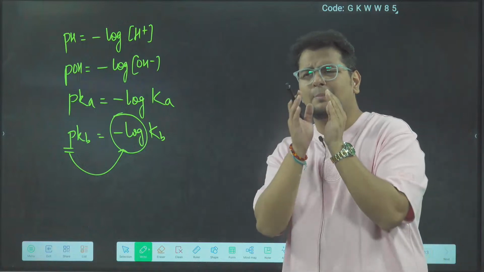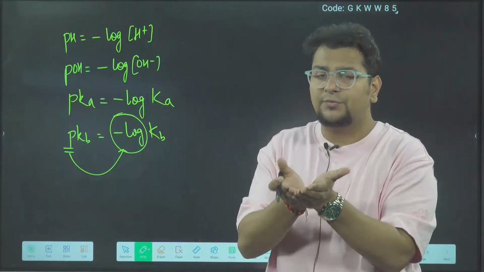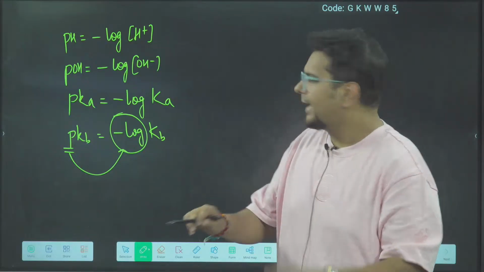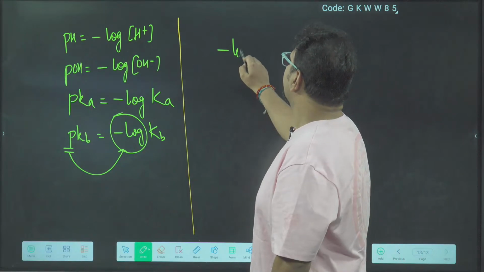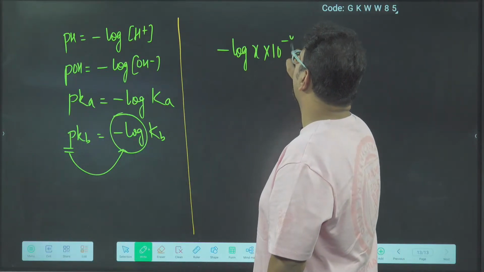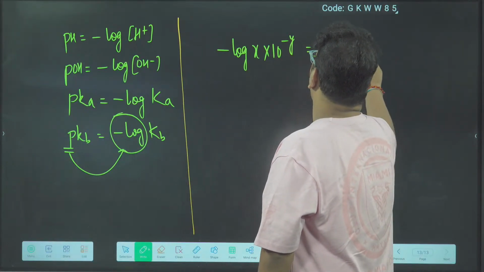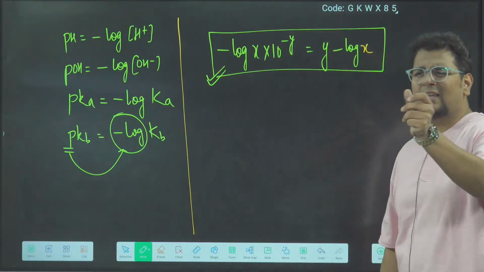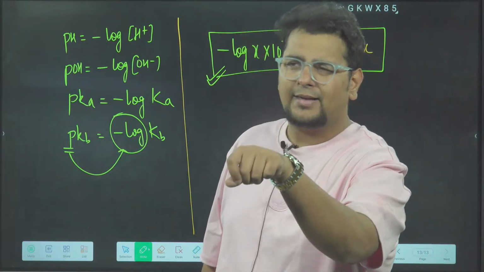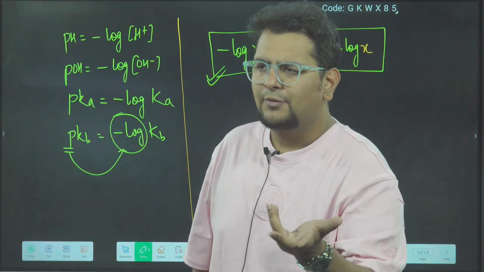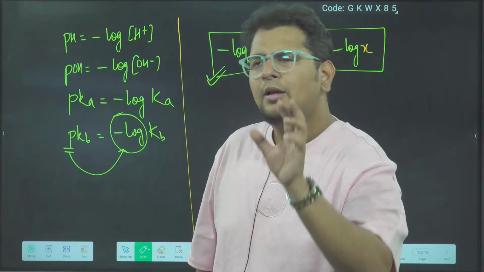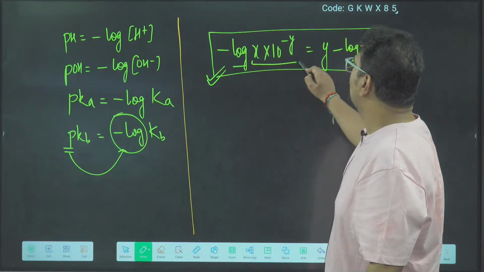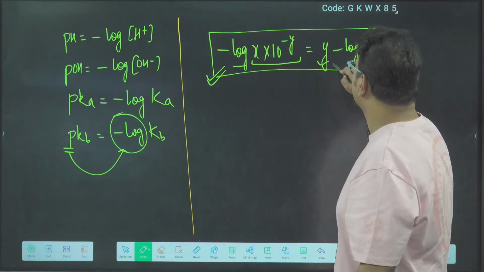Because what happens is that we learn the basic mathematics rules for log, and then we have to apply minus log, and then the problem comes. For that, we will make our own rule. Minus log of x into 10 power minus y will be y minus log x. This is our rule for log. Just like d by dx of x power n is n x power n minus 1, this is the formula we will use for minus log of x into 10 power minus y. It is y minus log x.